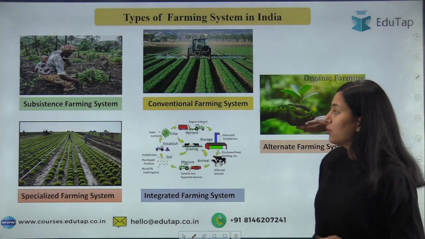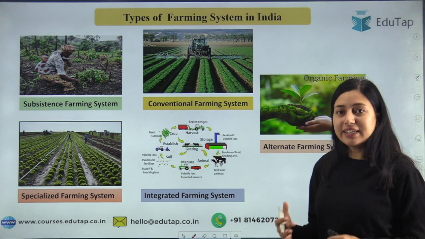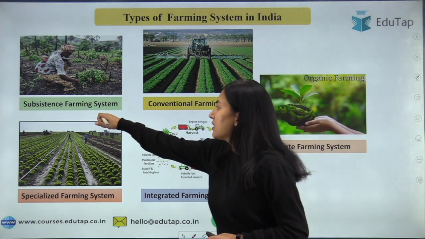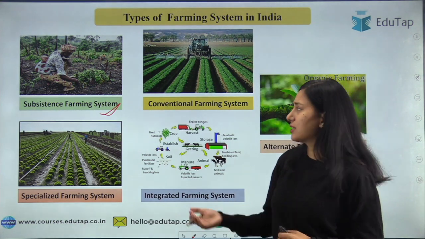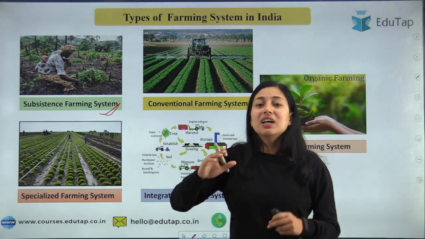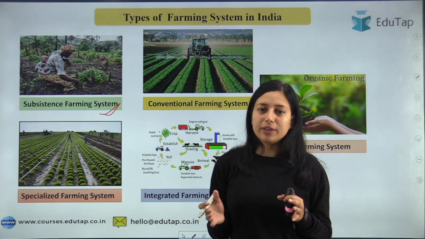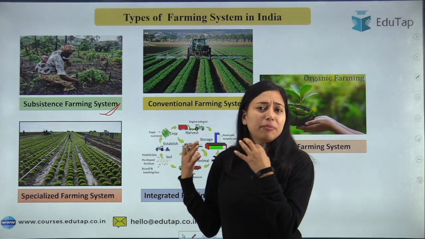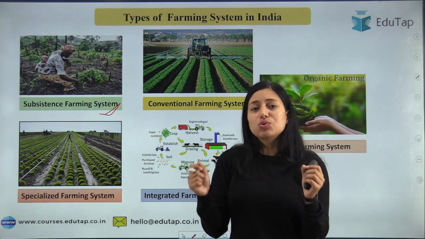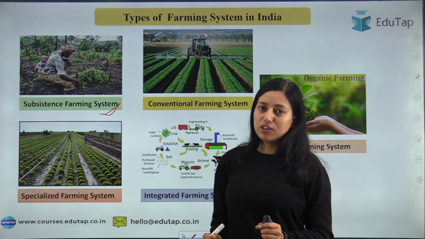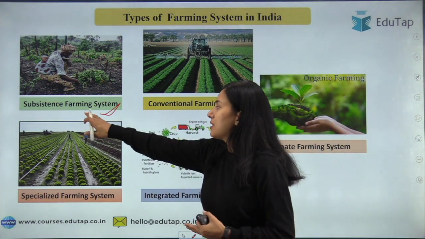Now let's try to see the types of farming system that are followed in India. So first is the subsistence farming system. As I have already told you, we know that in India the average marginal land holding of farmers is very less. Many farmers in India have small land holdings, so they are just doing agriculture to sustain their life, and such type of agriculture is known as subsistence farming system.